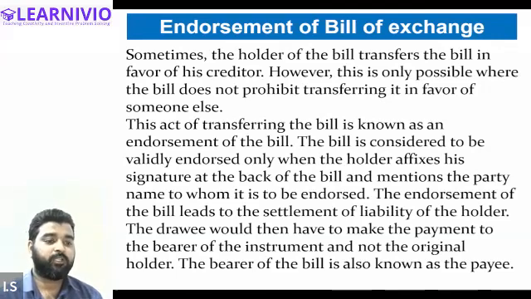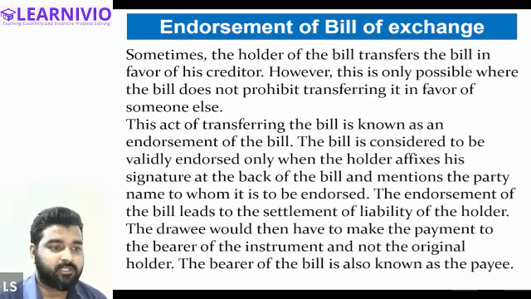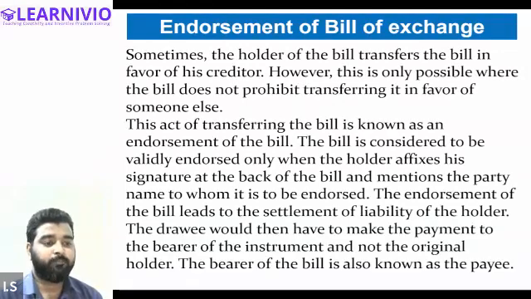He will write down the name of the creditor to whom he is endorsing the bill, and he will also sign at the back of the instrument. So this is how the endorsement will take place. The bill is considered to be validly endorsed only when the holder affixes a signature at the back of the bill and mentions the party name to whom it is to be endorsed.